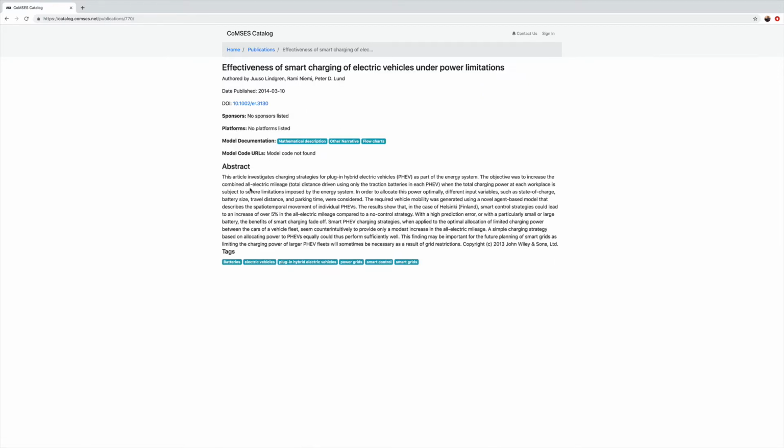and we see that there is no information about the platform, or the model code is not used in this example. And we see here the abstract of the model.